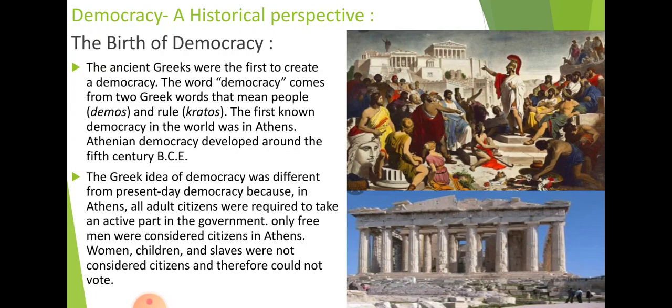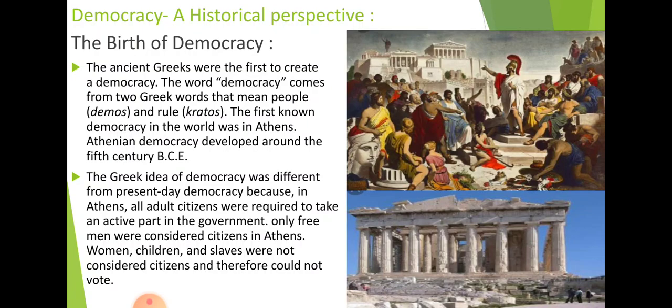How was it possible? Because ancient Greece was divided into many small cities, known as states, and these city states gave the opportunity to vote only to adult male citizens. It did not allow women, slaves, or foreign residents. What is the meaning of foreign residents?